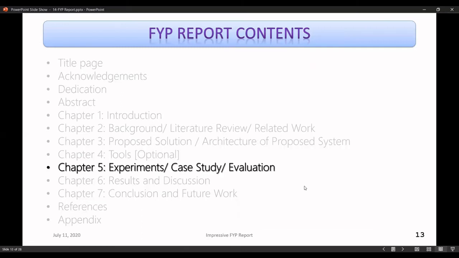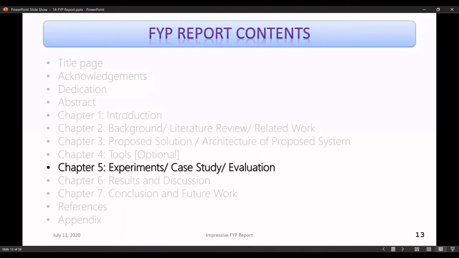So moving on, we have the experiments or case study or evaluation. So these can be the possible titles of this chapter, but of course they are going to talk about the same thing. So by experiments, if you develop something in which you are supposed to perform some experiments, of course you have to name it as experiment.